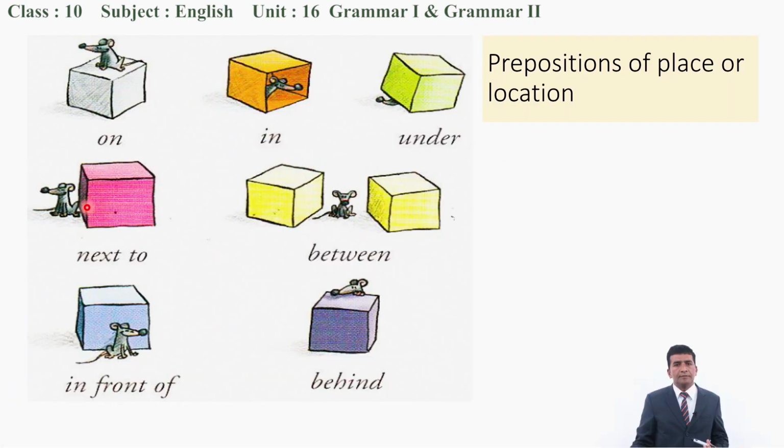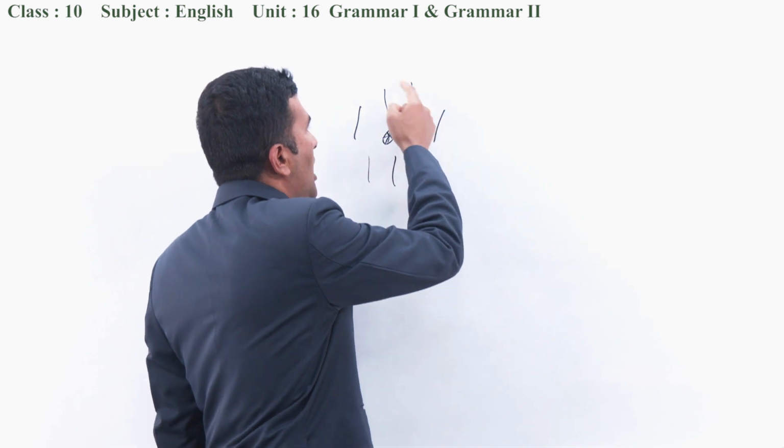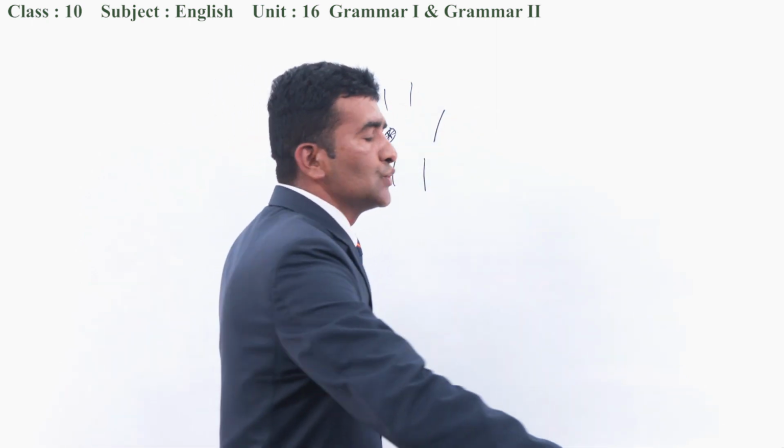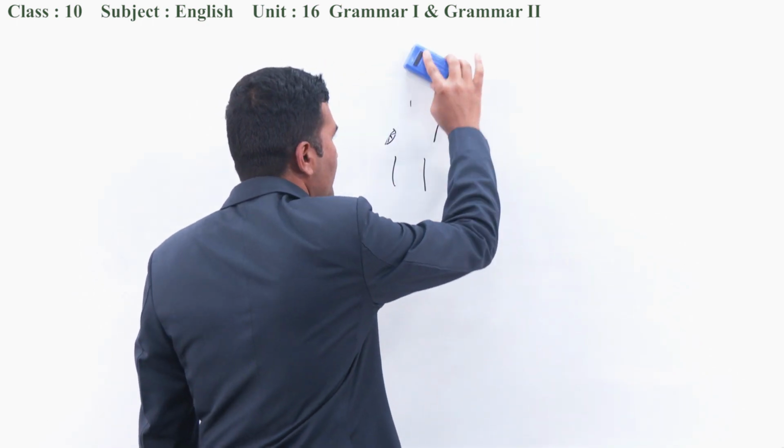Back to the picture. The mouse is between the boxes. Mouse is between the boxes because there are two boxes. Whereas the ball is among the sticks because there are more than two sticks. Okay.